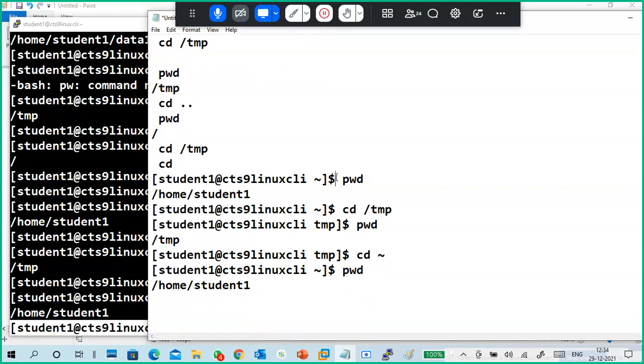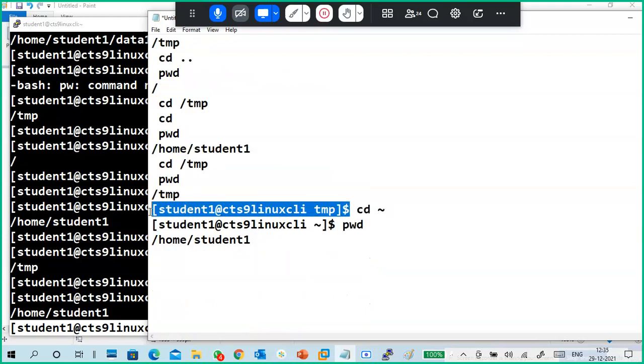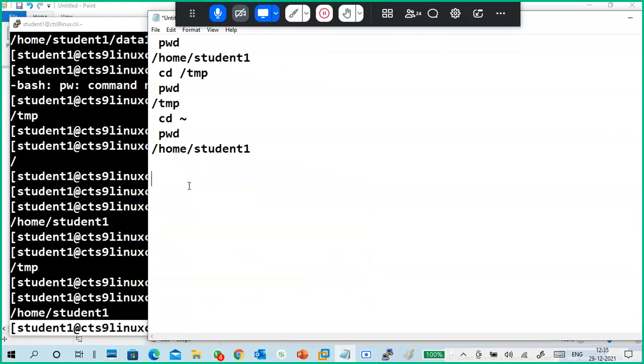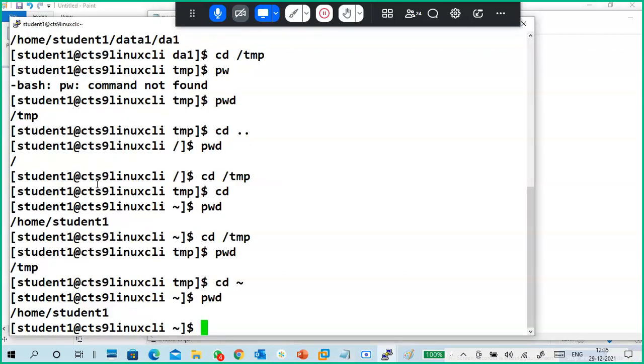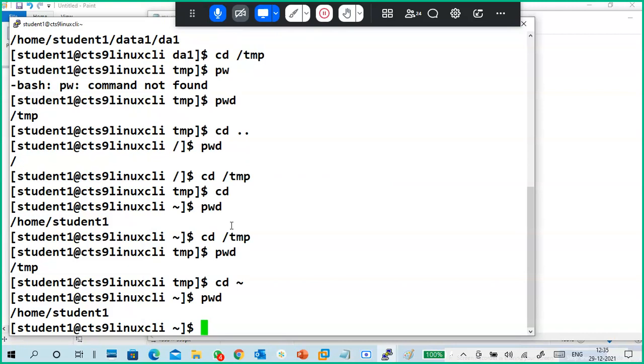So the first option is to just type cd, and another one is cd and tilde. The tilde represents the home directory of the current user.